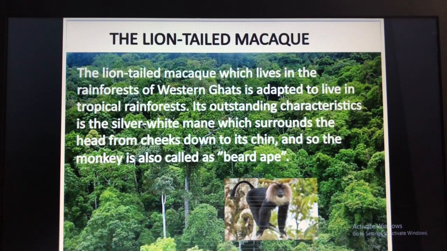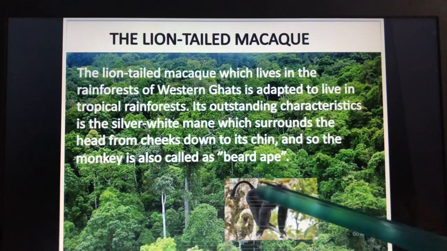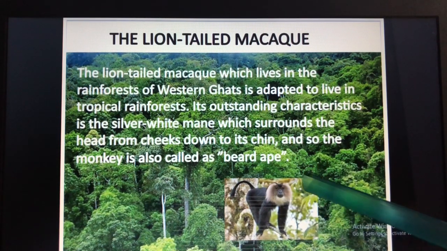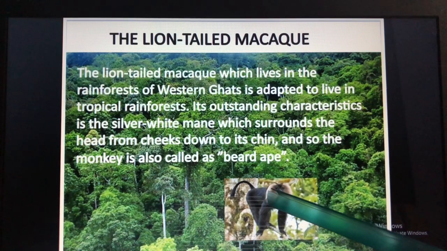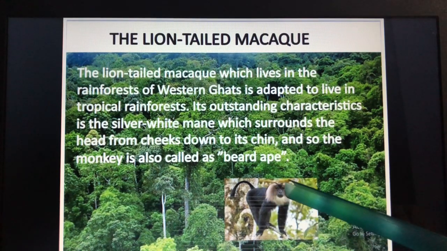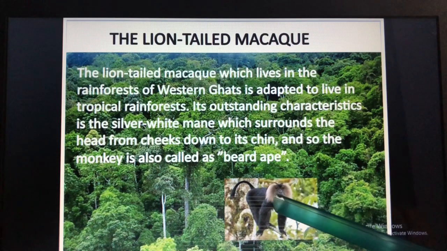Its outstanding characteristic is the silver white mane, which surrounds the head from the cheeks down to its chin. So this part. And so the monkey is called the beard ape. You can see this white hair, isn't it, surrounding from the head till the cheeks down to its chin. This is also a type of monkey.